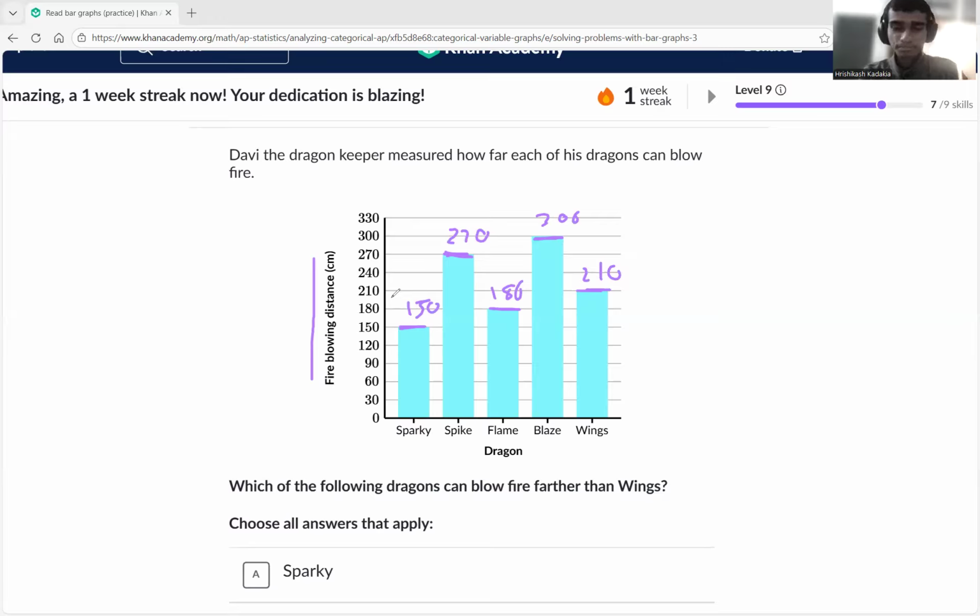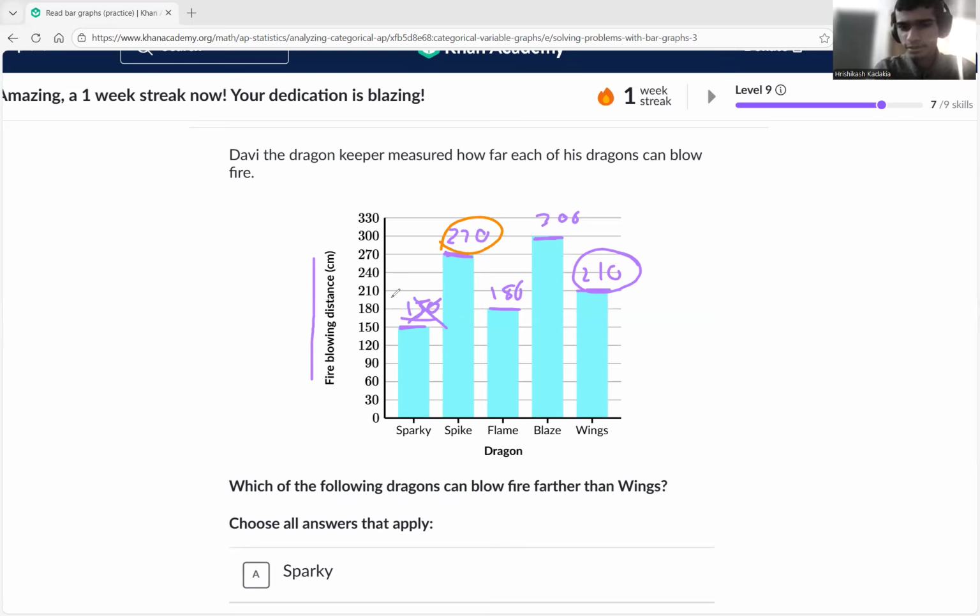But anyway, to the question here: which one is blowing farther than Wings? Which one is blowing farther than 210? Wings is 210, so which one is doing more than 210 centimeters? Let's check out 150 first. Is that more? No, that's smaller than 210. Let's check the other values.